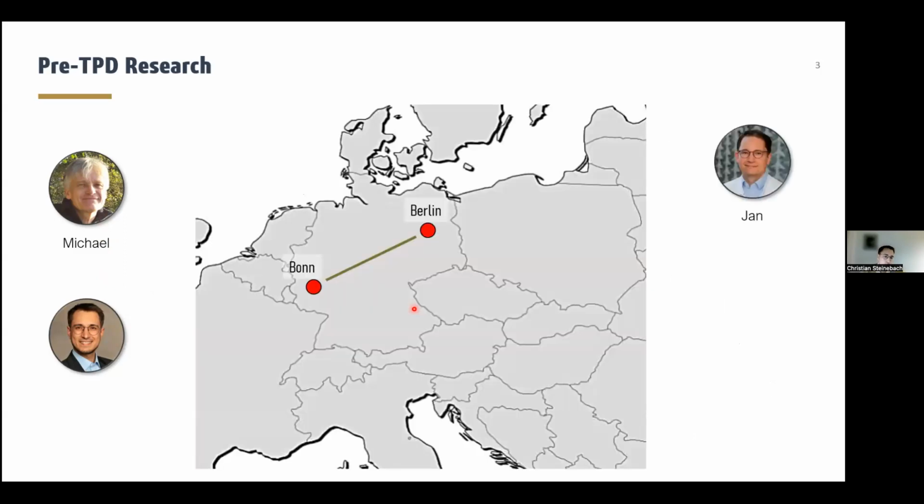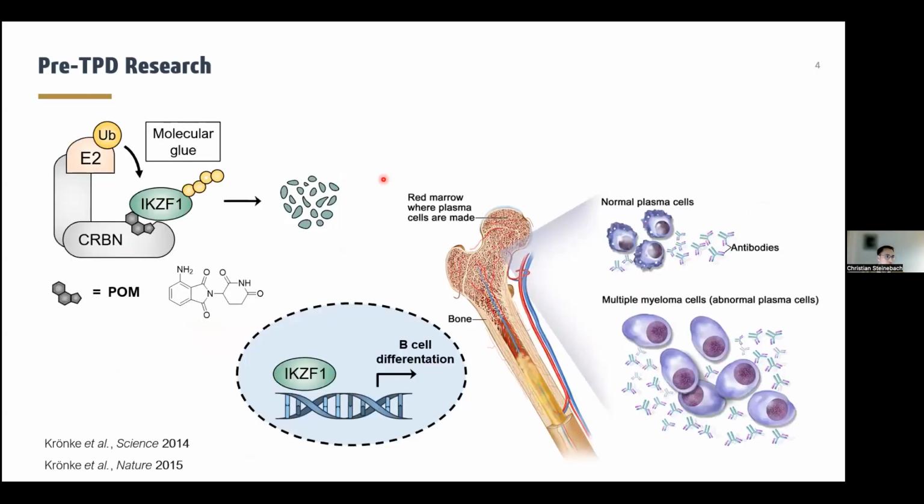And we had a brief look around who is working in the field of cereblon biology and TPD in general. And we were really lucky to meet Jan Krönke. We invited him to Bonn to give a talk on his research. Jan Krönke is a well-recognized scientist working on TPD.